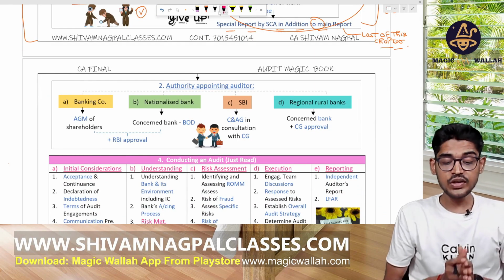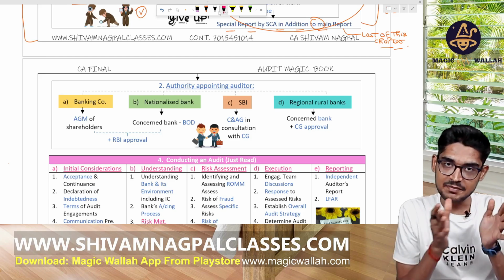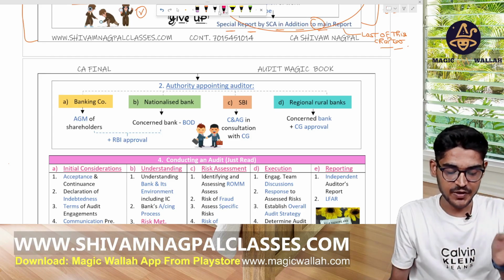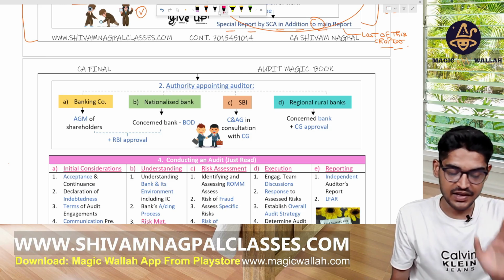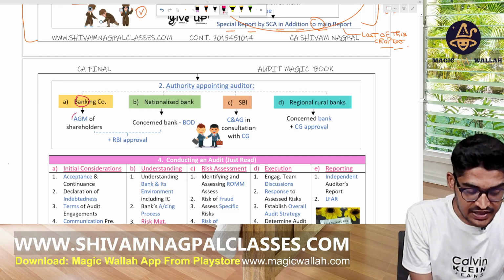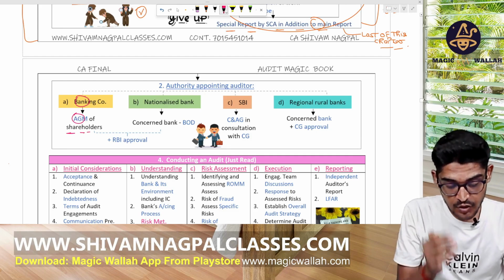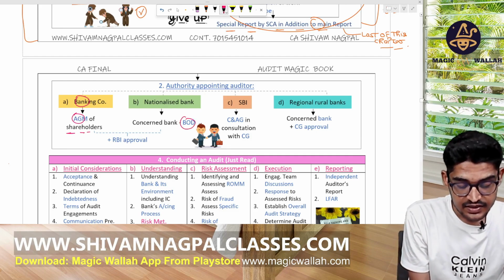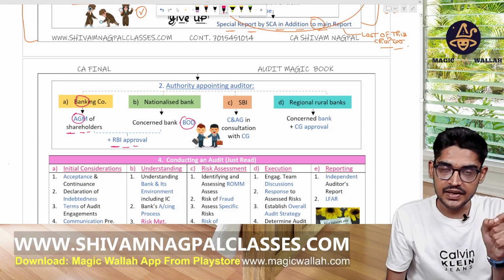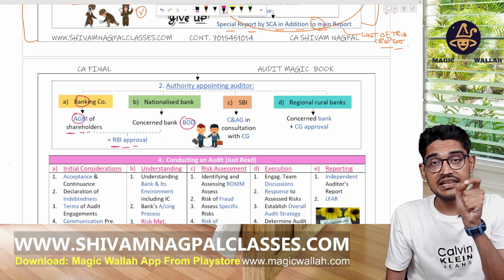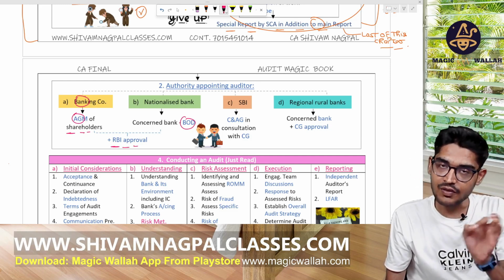See here, who is the appointing authority in case of banks? There are different types of banks, so as per that, there are different types of appointing authority. In case of a banking company, in the AGM the shareholders appoint the auditor. In case of a nationalized bank, the BOD appoints the auditor, plus RBI approval is required.